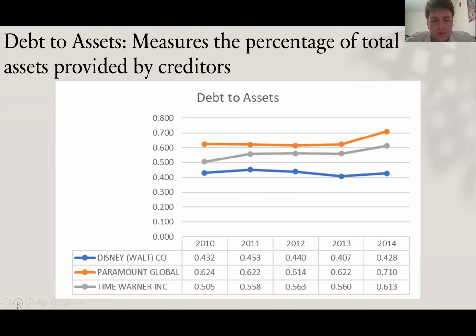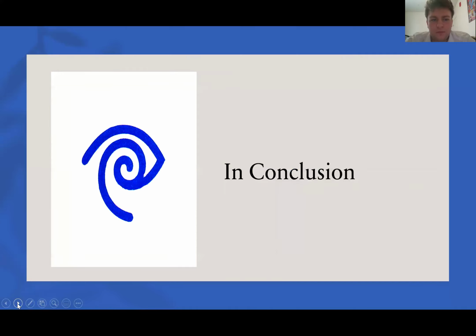However, Paramount from 2010 to 2011 seemed to decrease only slightly. And with Time Warner and Paramount from 2011 to 2013, they seem to be almost mirroring one another. Then from 2013 to 2014, they also seem to mirror one another, however with Paramount increasing more than Time Warner does.